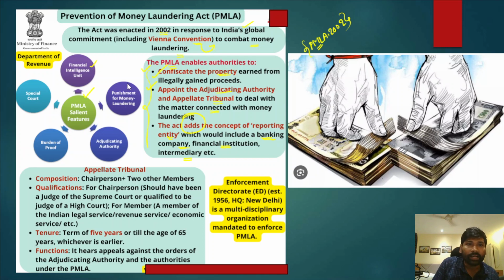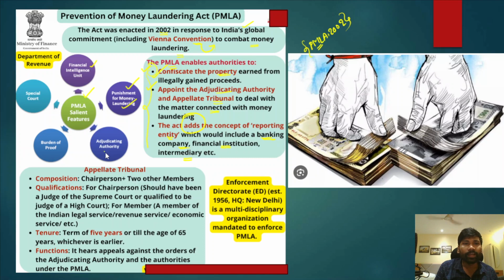Secondly, it provides for the punishment of money laundering. In case money laundering has taken place, the authorities can confiscate the properties. That is part of the punishment.